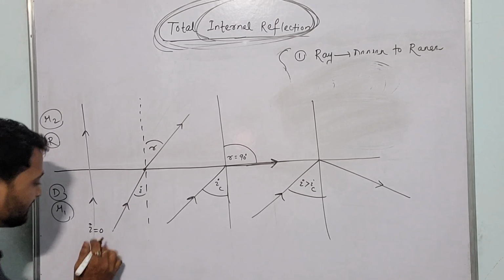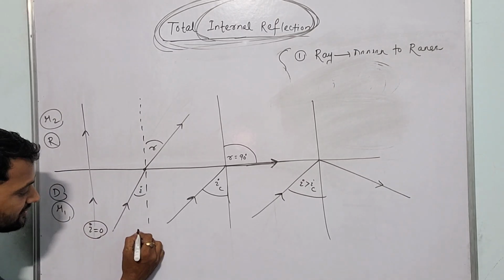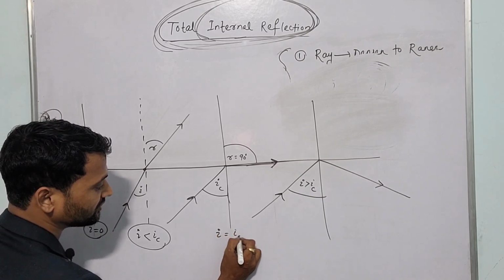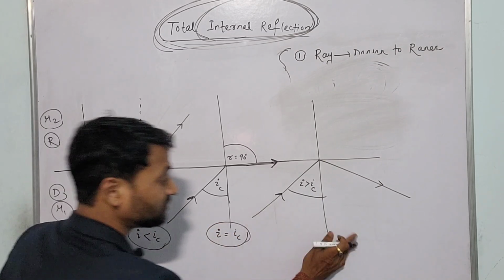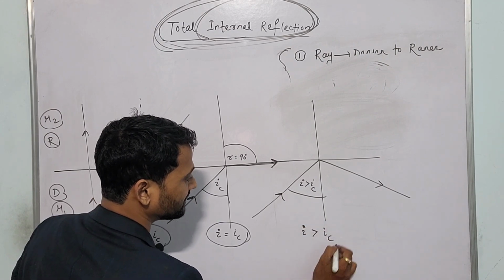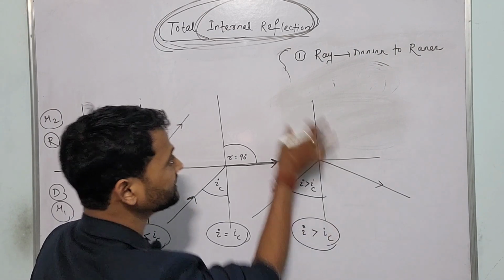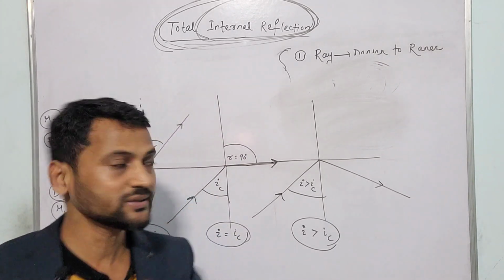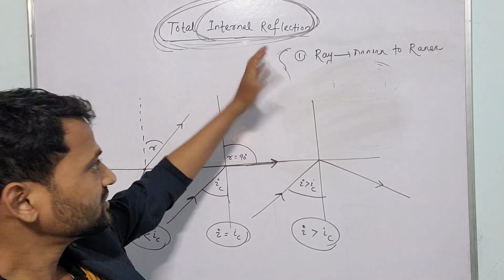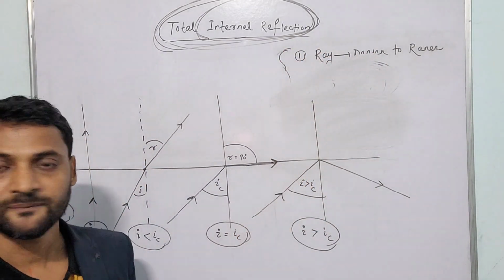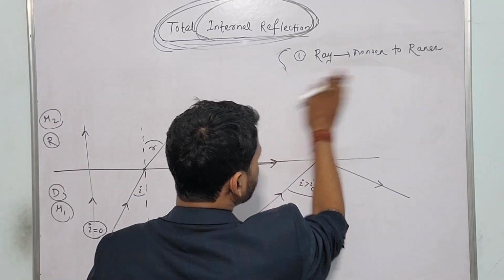Is it clear? So in the first condition I is 0, in the second condition I is less than IC, in the third condition the incident angle will be equal to the critical angle, but in the fourth condition, which is important, the angle of incidence will be more than the critical angle. That is the basic condition of TIR, most important. That is why I said there are two conditions. First condition, the ray must be traveling from denser to rarer, and second condition, the incident angle must be more than the critical angle. Clear? Now we'll derive this expression.